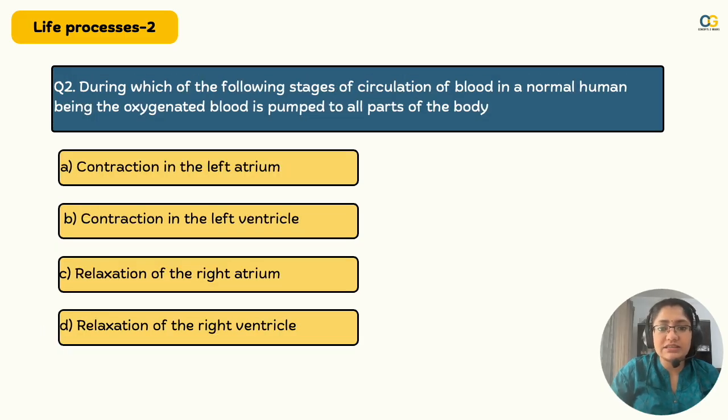During which of the following stages of circulation of blood in a normal human being is the oxygenated blood pumped to all parts of the body? Think through. Try to remember the diagram of the heart, which is left, which is right. Yes, the answer is right. It is contraction of the left ventricle. This was a board exam question too. Hope you have done well and your score is 2 out of 2 so far.